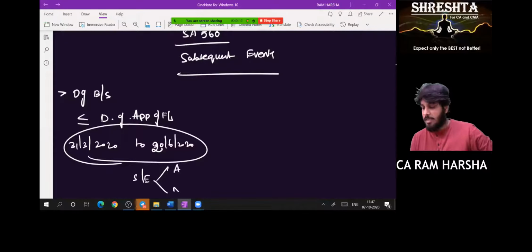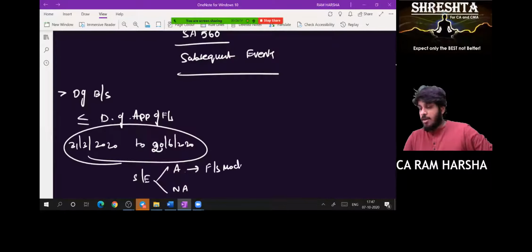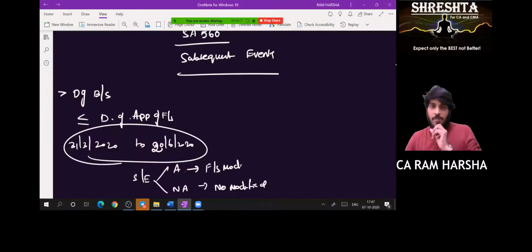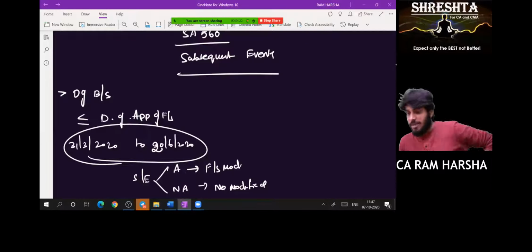Either they may be adjusting event or non-adjusting event. Adjusting event, we require financial statements to be modified. Non-adjusting means no modification is required. Maybe sometimes, depending upon the materiality, disclosure may be required. Yes or no? Yes, sir.